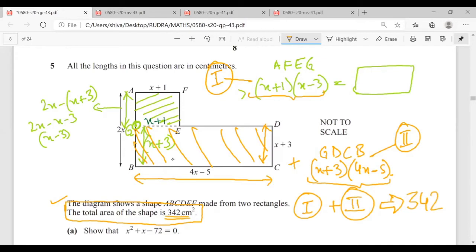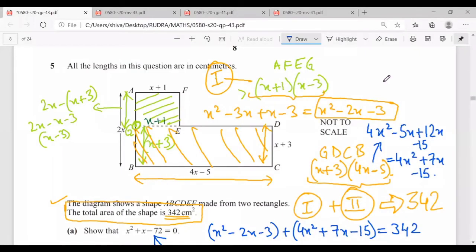Now let us calculate the value of 1 and 2. Mr. Rudra, when we solve x plus 1 into x minus 3, the answer that we get is x square minus 2x minus 3. Mr. Rudra, is there an issue? No, sir.